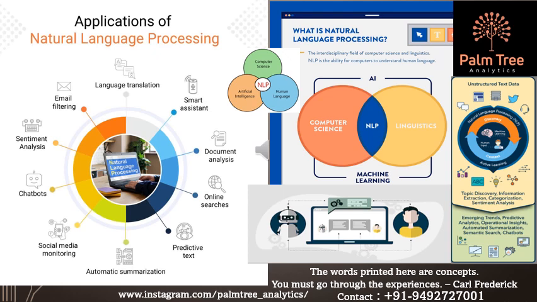5. Online searches. In this world full of challenges and puzzles, we must constantly find our way by getting the required information from available sources. One of the most extensive information sources is the internet. We type what we want to search and checkmate. We have got what we wanted. But have you ever thought about how you get these results even when you do not know the exact keywords you need to search for the needed information? Well, the answer is obvious. It is again natural language processing. It helps search engines understand what is asked of them by comprehending the literal meaning of words and the intent behind writing that word, hence giving us the results we want.